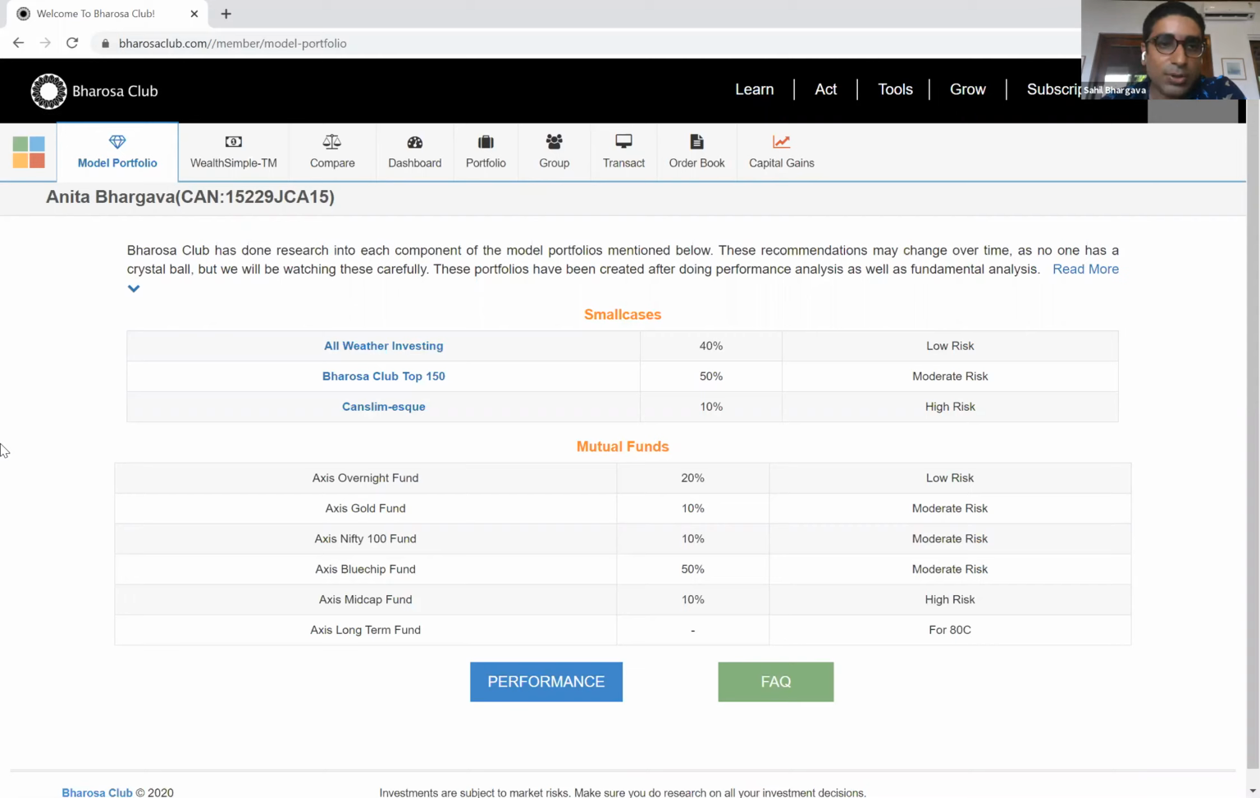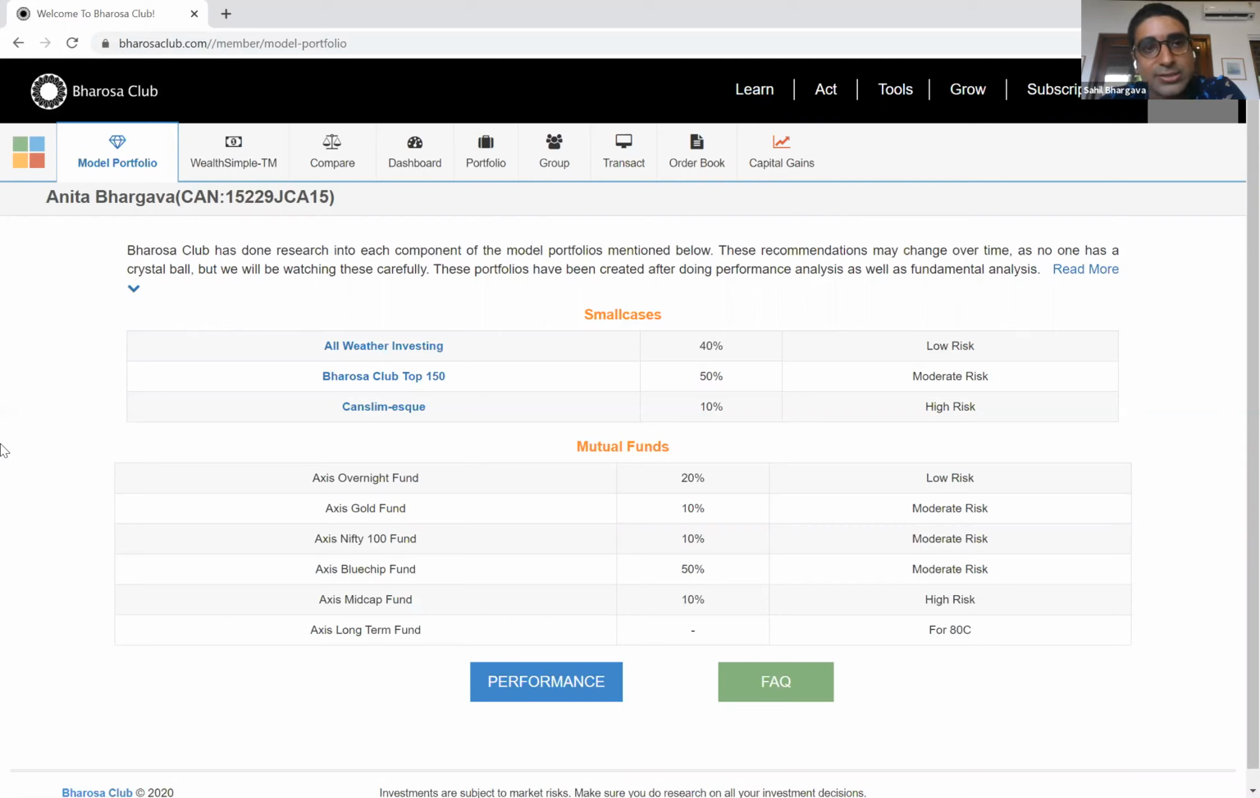Because even Bharosa Club Top 150, which is our small case, we've got 1 year of performance history, right? And while we've done well for that 1 year, we all know that things can change in the future, right? So it's really important that even for our investors in our small case, read everything that we've written, read how we're thinking about things. If you don't understand something, ask us, right? And make sure you agree with the strategy that's being used.